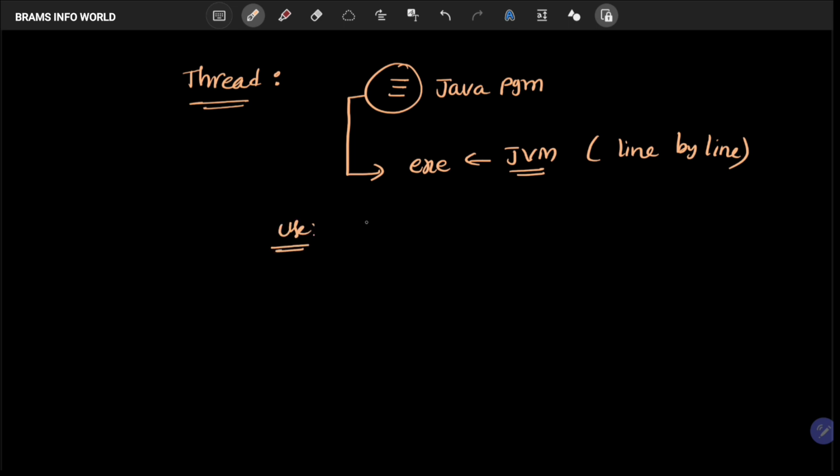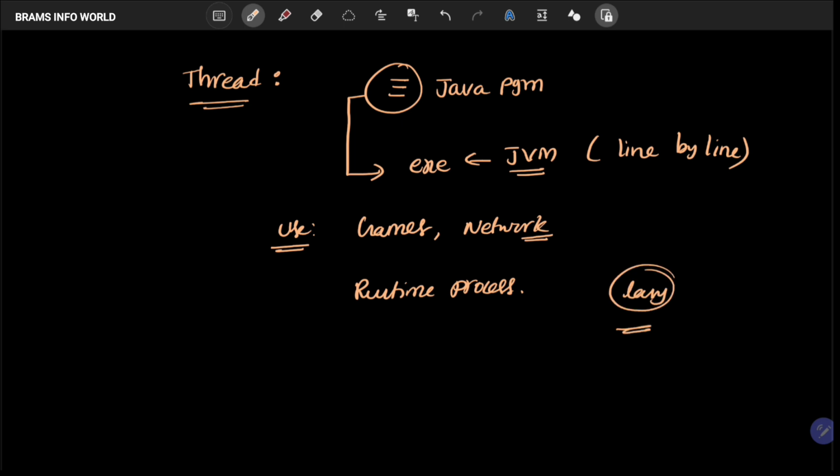Basically, threads are used to develop games and network applications, okay, because a thread is a runtime process. All the threads belong to the lang package. And one more thing, we have a lot of methods on the thread side. With the help of these methods we can implement the programs.